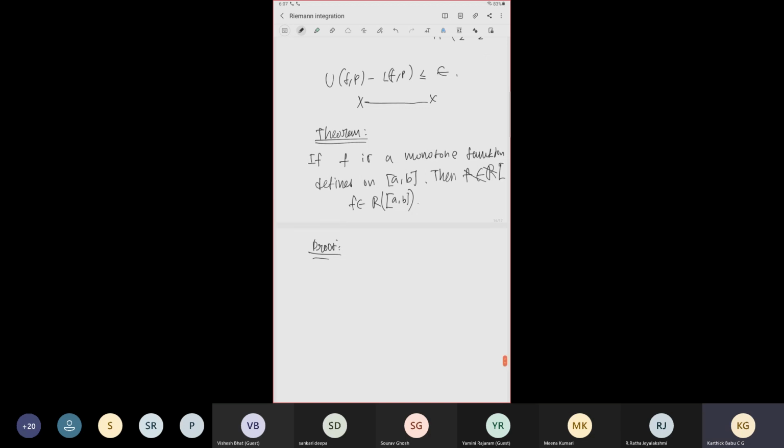Anyone can suggest? For epsilon bigger than 0, we choose a partition whose subintervals have equal length, like a plus h, a plus 2h. Yeah, correct. So it has length 1/n, then it will work.